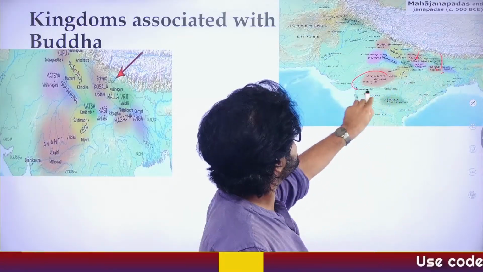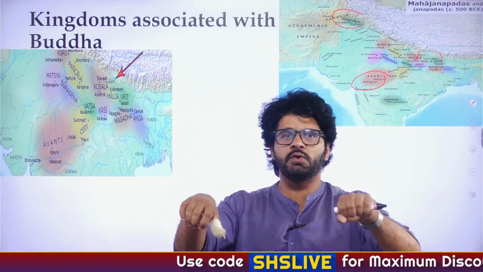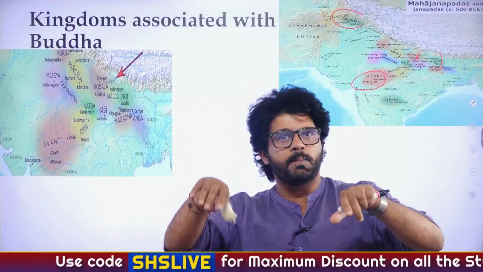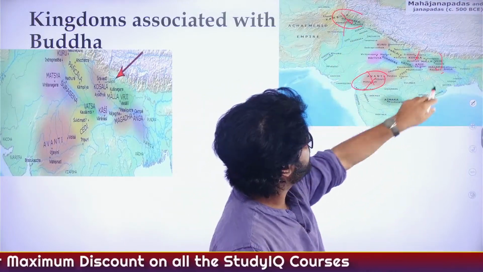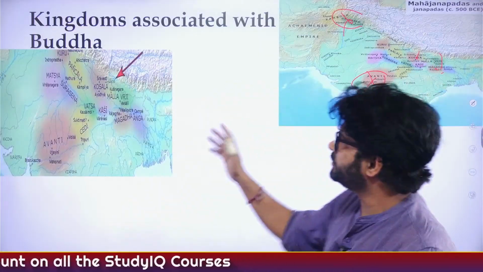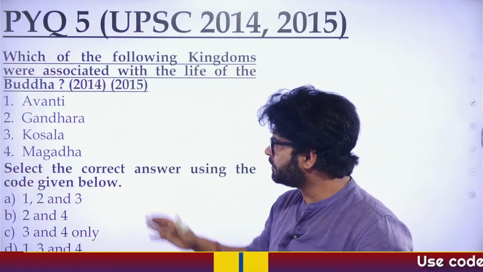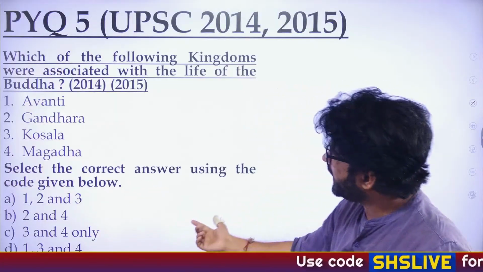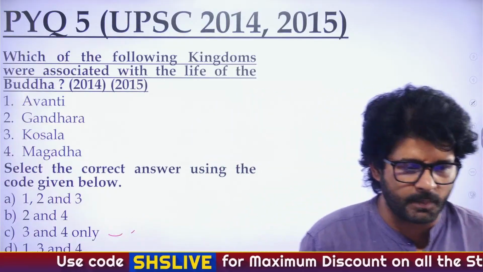But there is no evidence that Buddha ever went to Avanti or Gandhara. At that time, there was no Rapido, Uber, Ola or bike or four-wheeler. So Avanti and Gandhara are very far. Magadh and Kaushal are associated with the life of Buddha: Kaushal from his mother's side, Magadh from the Nirvana side. So the answer is 3 and 4. C, 3 and 4 only. That's how you eliminate options.